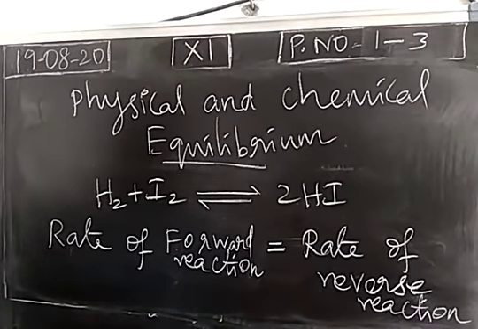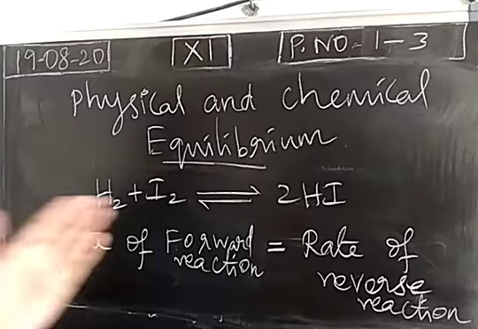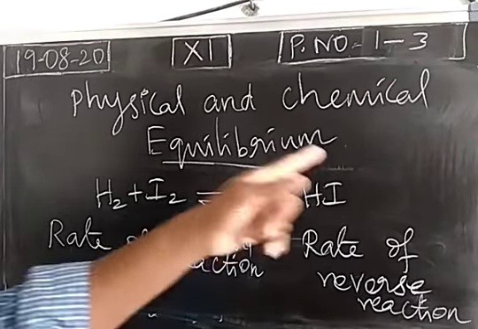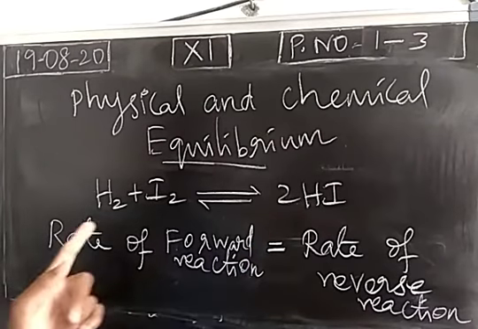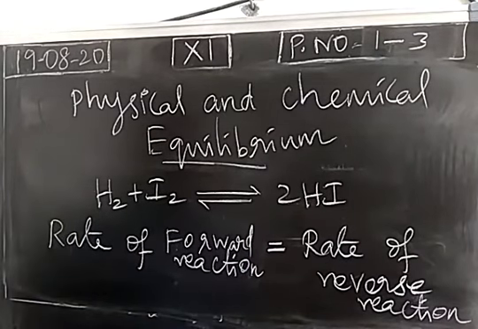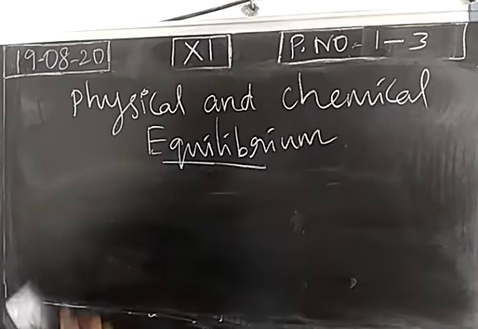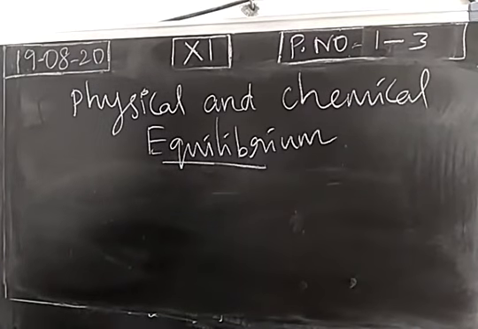In physical change, rate of melting will be equal to rate of freezing. We call the equilibrium as a physical equilibrium. If you take a chemical change, like this chemical reaction, rate of forward reaction to produce hydrogen iodide, rate of reverse reaction to produce hydrogen and iodine will be equal at a state. We call this as equilibrium. So we have completed what is physical change, chemical change, physical equilibrium, chemical equilibrium, right? Now what is the role of equilibrium?